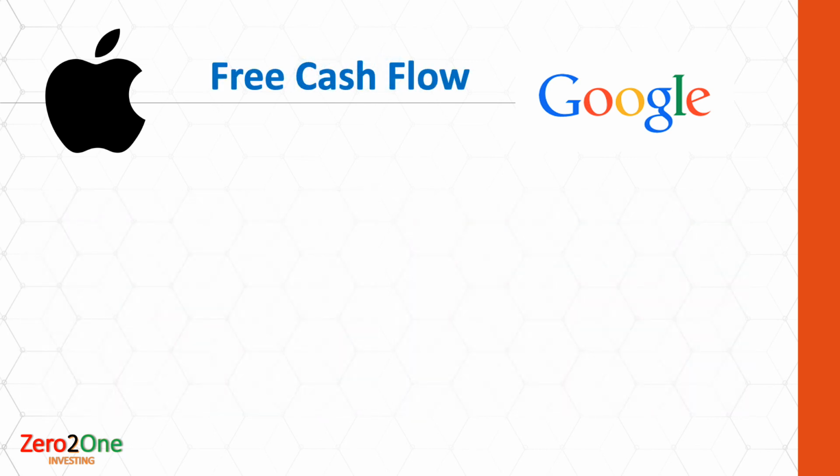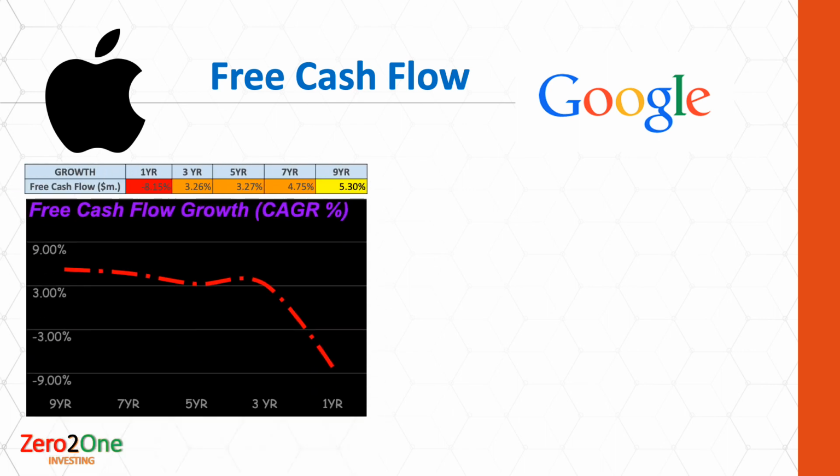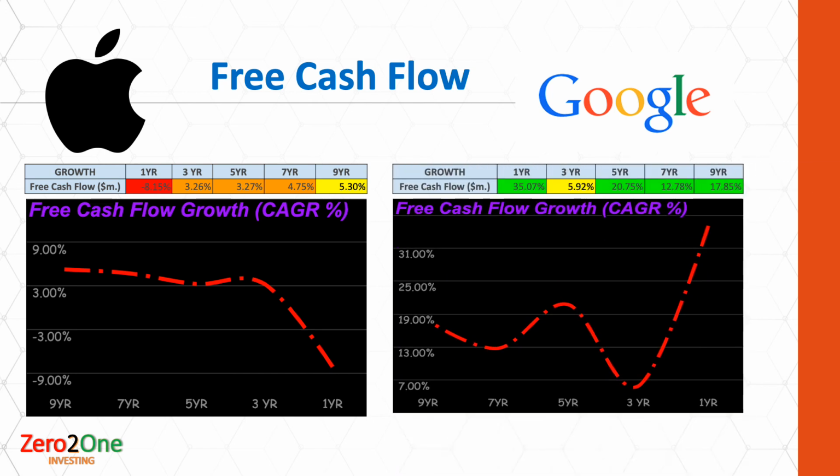Free cash flow is the ultimate number which matters the most to an investor, as the more free cash flow a business generates, the better it is for the investors. In case of Apple, free cash flow growth is slowing down, which means that the growth of the company is slowing down, which is ideally not what you want to see in a business. Whereas Google has been performing excellently and growing at very healthy rates over the past decade.